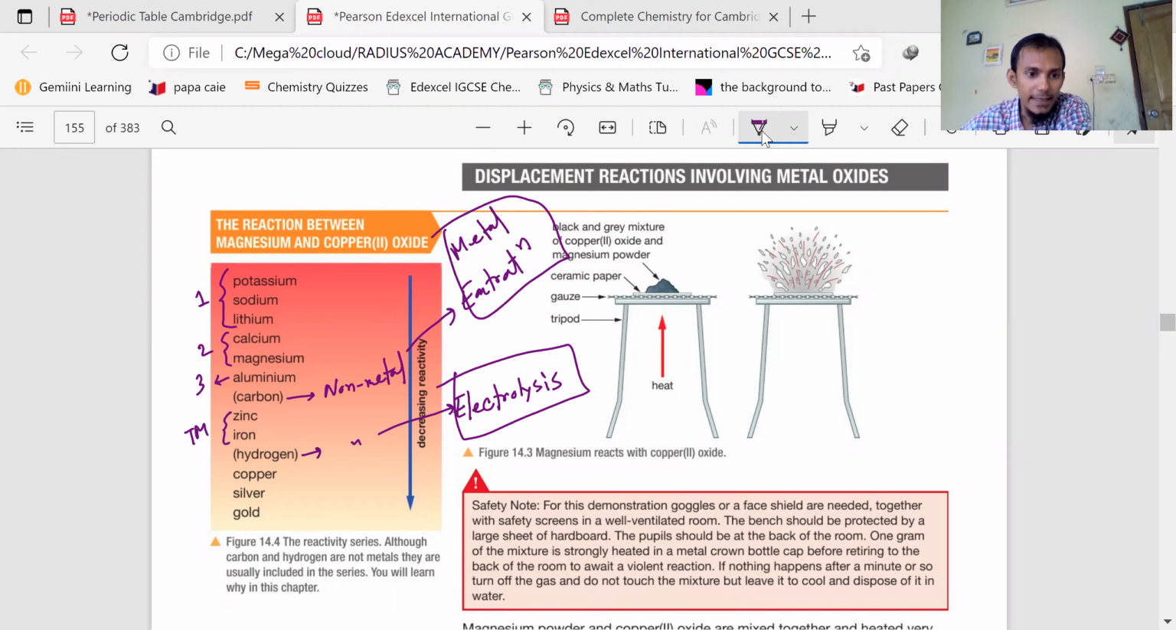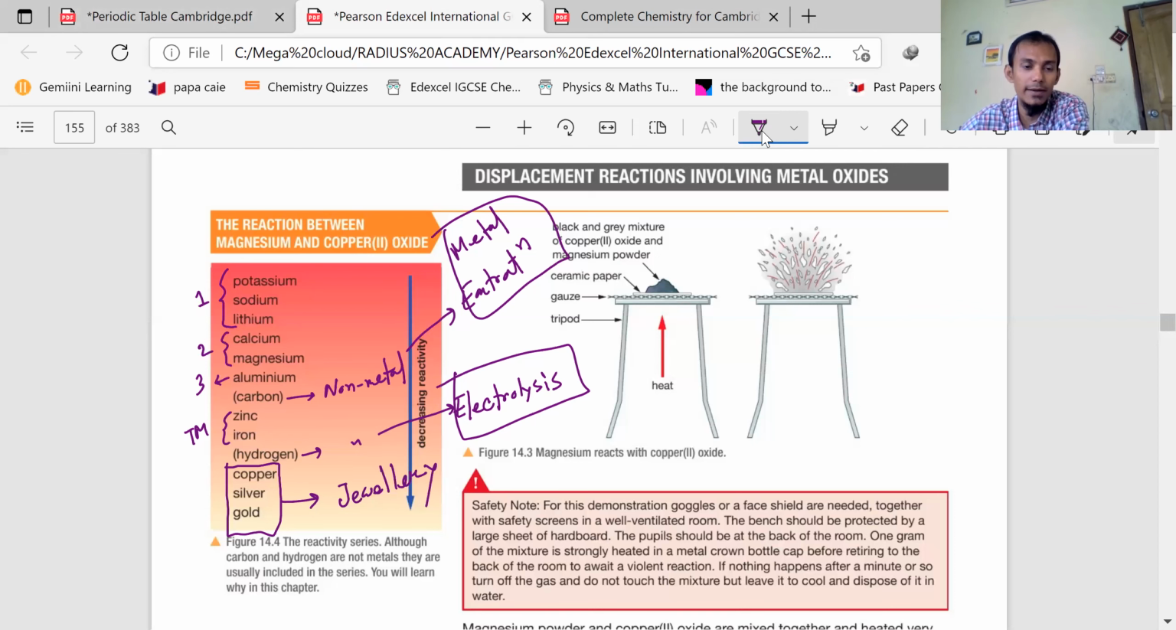Okay, and then see, you have copper, silver, gold at the bottom of the reactivity series. Copper, silver, gold, and these three are jewelry. Sir, diamond is also a jewelry. But diamond is a non-metal, and yeah, that's the fact. But what I'm just saying, so that you can remember the bottom three, which are below hydrogen in the reactivity series, namely copper, silver, and gold.